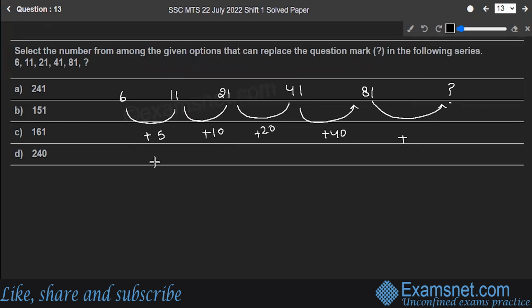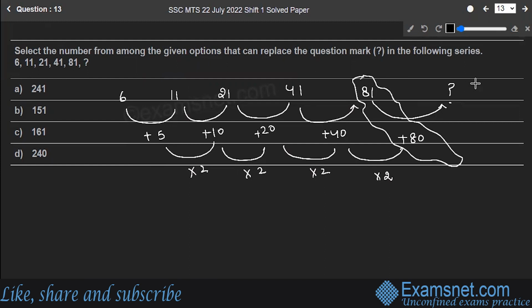You see something, I'm moving in multiples of 5 times powers of 2, right? Similarly, multiplying by 2, it will give you 80. So 81 plus 80 gives you 161. Option C is the correct answer to the question.